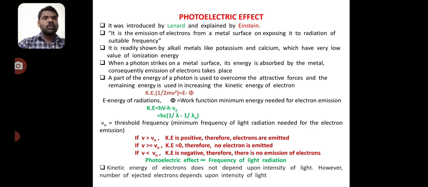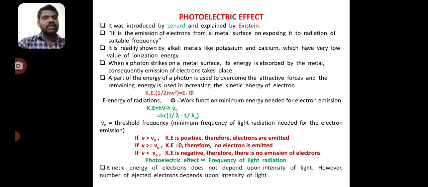Another topic is the photoelectric effect. The photoelectric effect was introduced by Lenard and explained by Einstein. It is the emission of electrons from a metal surface on exposing it to radiation of a suitable frequency. It is readily shown by alkali metals like potassium and calcium, which have a low value of ionization energy, so they readily emit electrons when radiation is passed. When a photon strikes the metal surface, its energy is absorbed by the metal and consequently emission of electrons takes place.